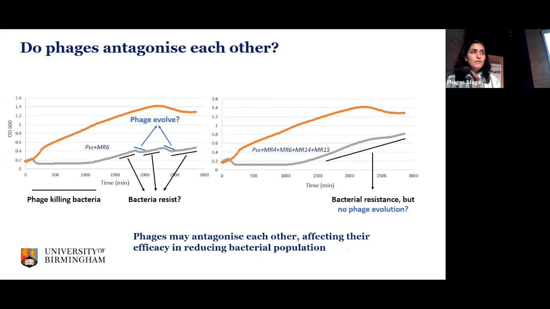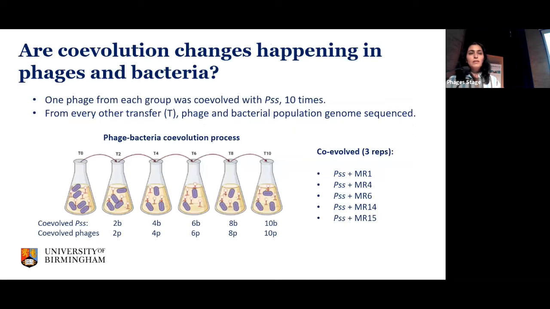So when we design a phage cocktail, it is important to understand which phages we mix with each other to reduce the population. So then it led us to think about this co-evolution of phage and bacteria together. We wanted to understand this mechanism even better, so we conducted a co-evolutionary experiment where we chose 1 phage from each group based on their genome sequences. So we have 5 phages, and we mixed each phage with PSS individually, and then